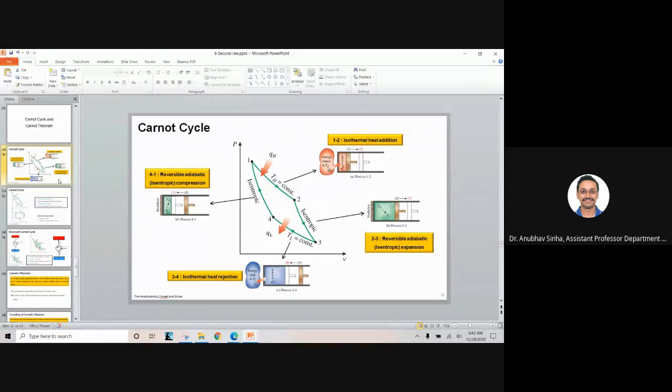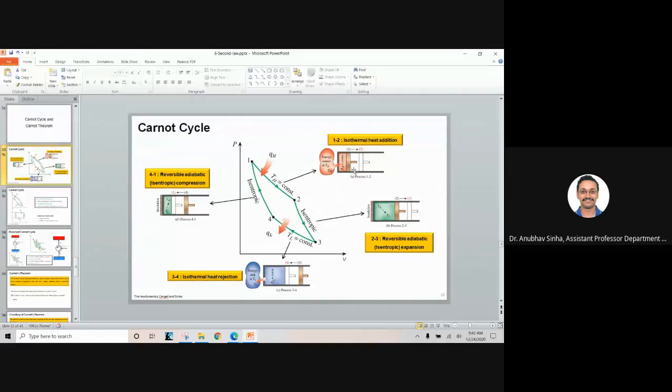Actually I should not have used the piston example. Your car engine is basically an open cycle, so we'll come to that. In your car engine, it has to exhaust gases and then it gets fresh charge. So it is actually an open system, not a closed system, but we generally model it as a closed system. We'll talk about that in the next chapter. For now, let us talk about the Carnot cycle.